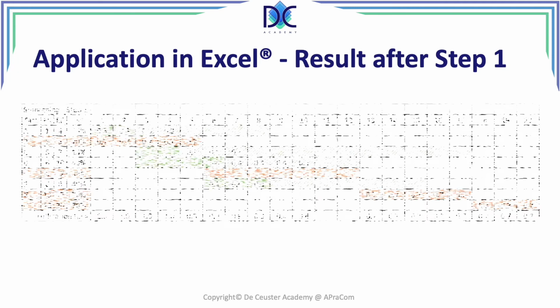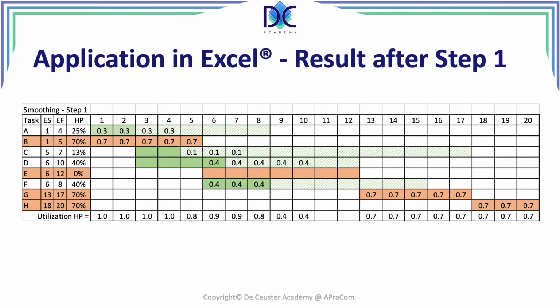So this is the result after the first step. We see that we changed something here. When we look back at the first 5 periods, what did I do? I extended A from 2 to 4 periods. We still start in period 1. There is no problem there. Now we see that we resolved all the problems. We see that our activity takes 4 periods. And we also see that C and D had to be moved.